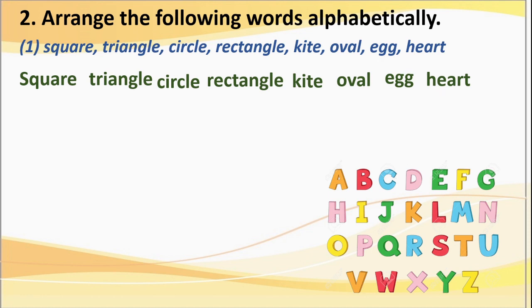Now, what to do now? First, here we have to arrange these words alphabetically, means we have to follow the alphabetical order. First comes A, then comes B, then C, then D, then E. Like that, this is the order of alphabets. We can't change this order of alphabets. Yes, like that only. Here we have to arrange these given words in alphabetical order.